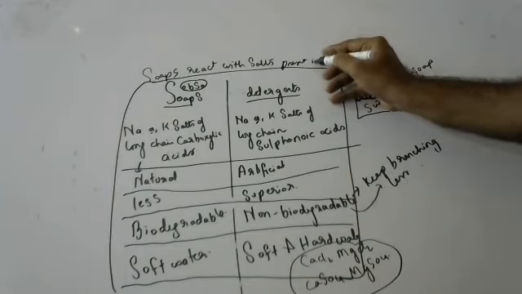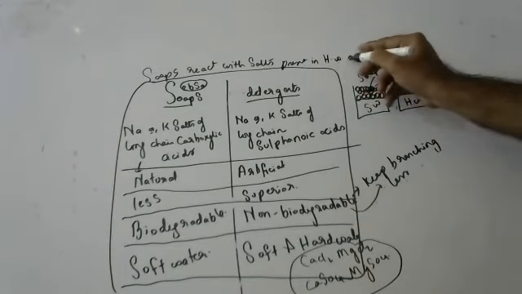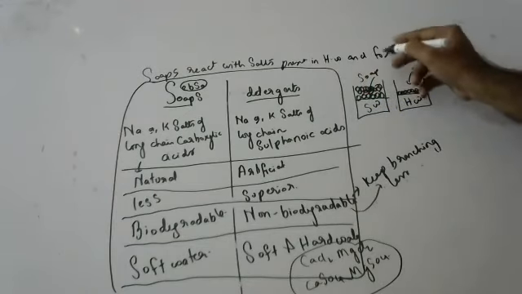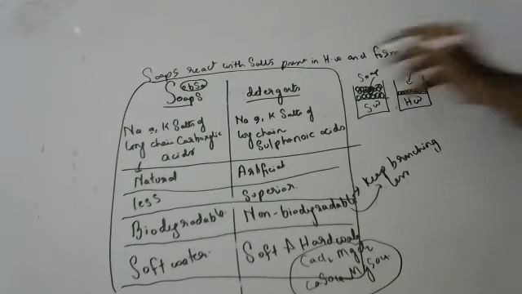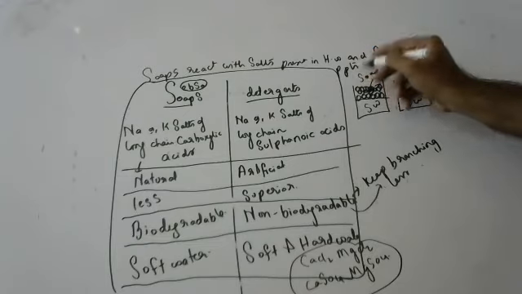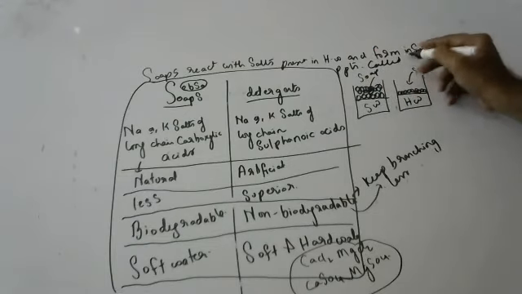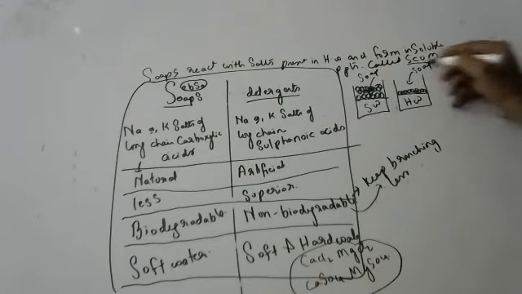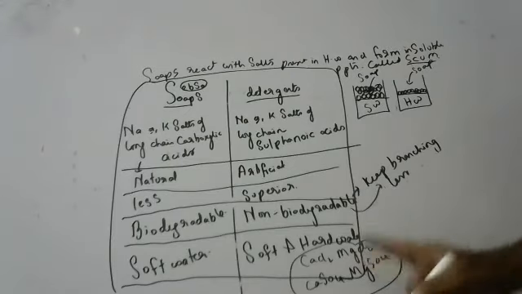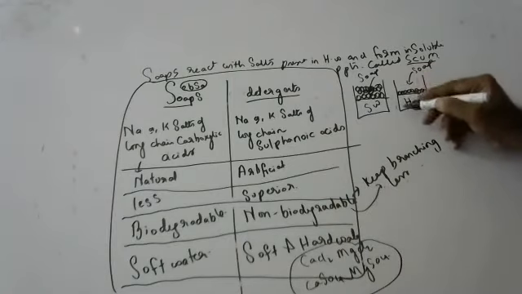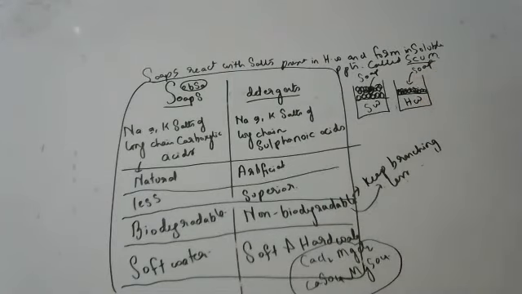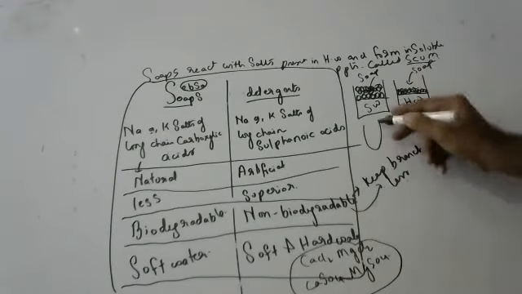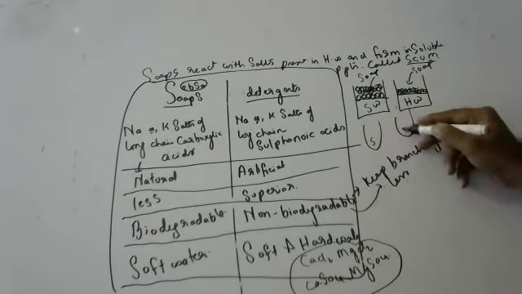Soaps react with salts present in hard water and form insoluble precipitates called scum. Okay, now children, so soaps react with the salts present in hard water and form insoluble precipitates called scum. That's why you get very less foam in hard water. This is one activity. What is this activity? Take soft water in one and hard water in another.